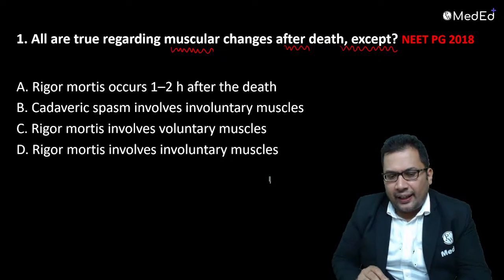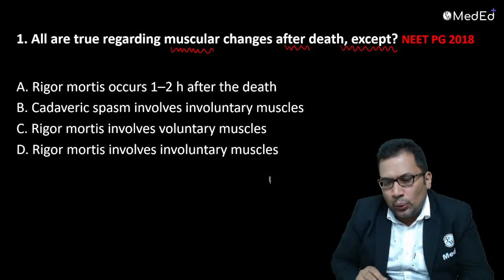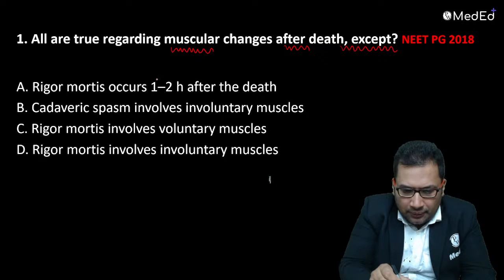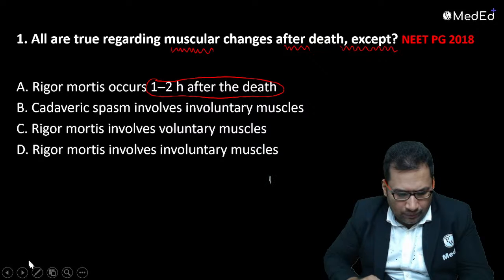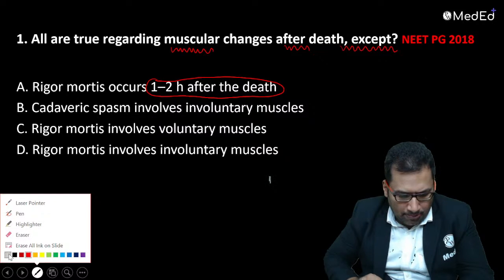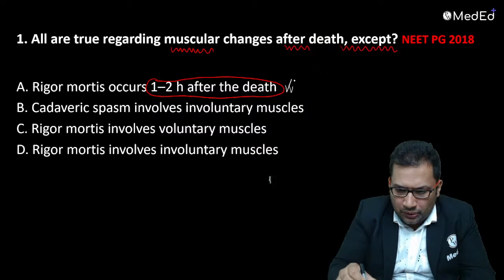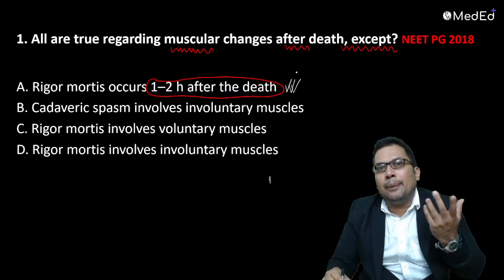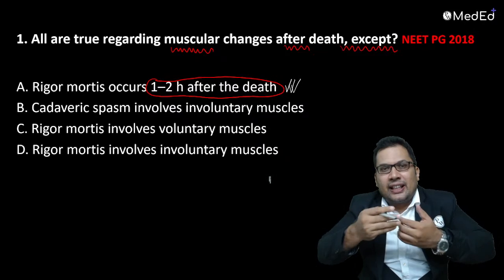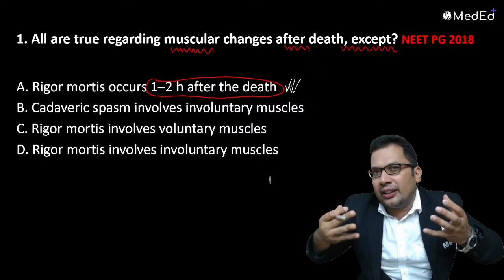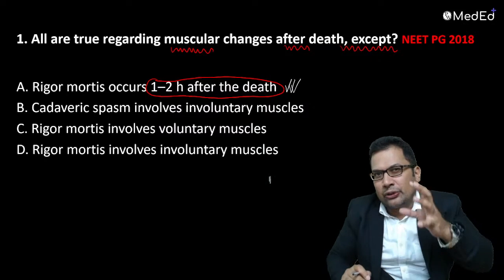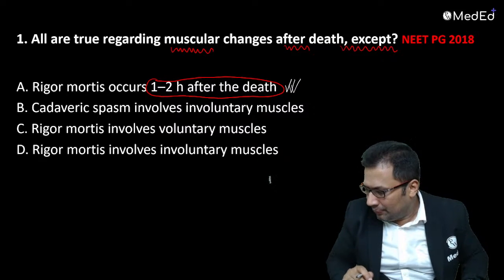Option A, rigor mortis occurs 1 to 2 hours after death. That is a true statement. It occurs because of ATP depletion. When there is ATP depletion, there is no separation of actin from the myosin, so muscles will be in the contracted state. That is true.